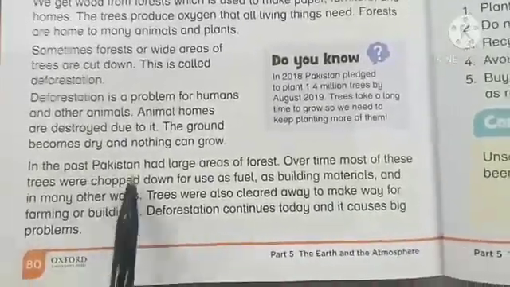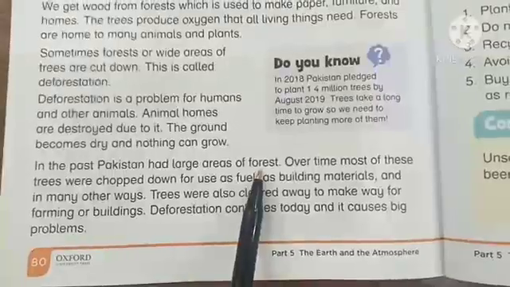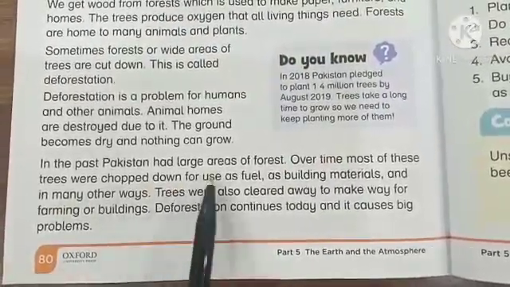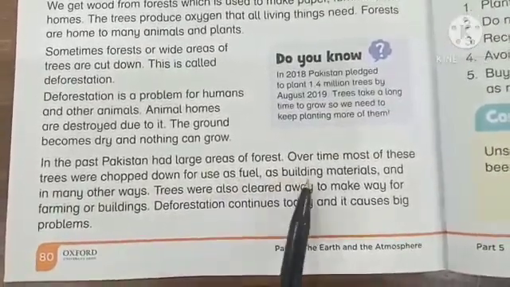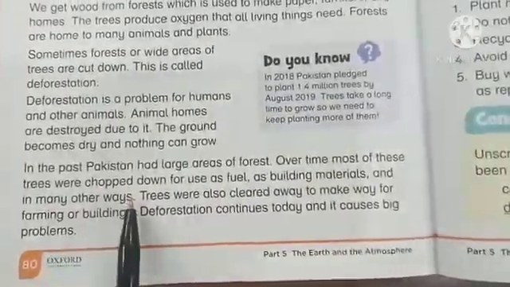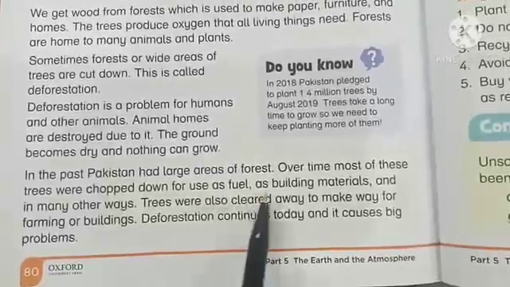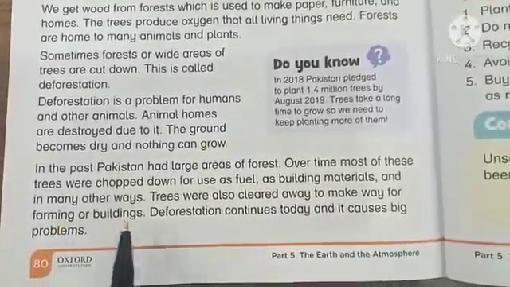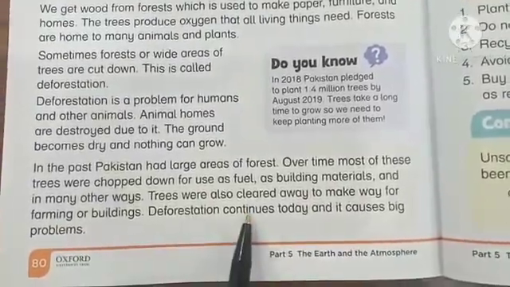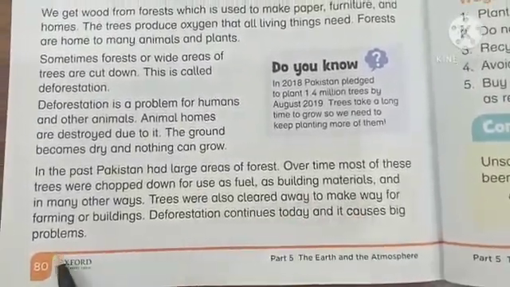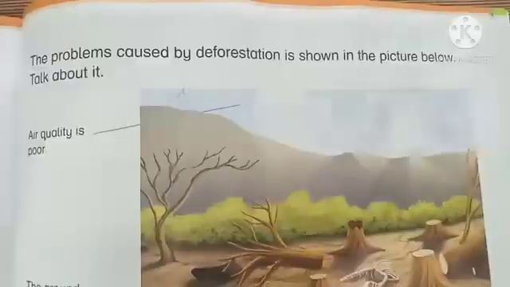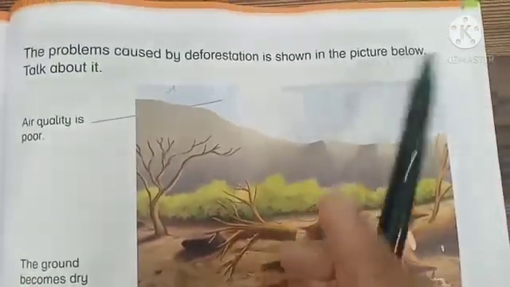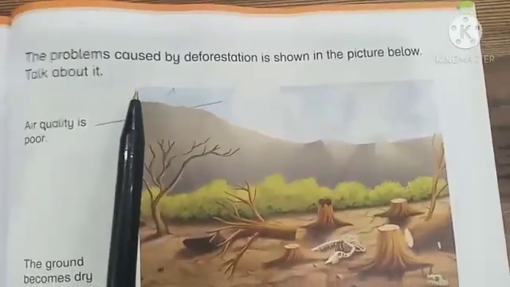In the past, Pakistan had large areas of forest. Over time, most of these trees were chopped down for use as fuel, as building materials, and in many other ways. Trees were also cleared away to make way for farming or buildings. Deforestation continues today and it causes big problems. The problems caused by deforestation, as shown in the picture below, let's talk about it.